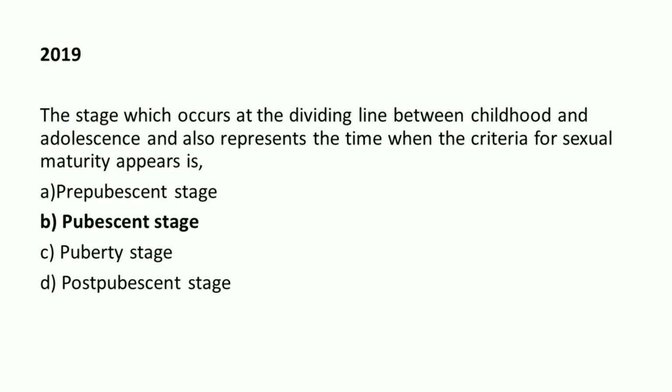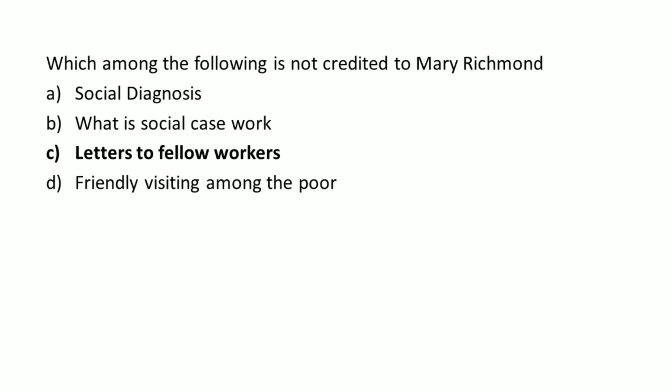The stage which occurs at the dividing line between childhood and adolescence and also represents the time when the criteria for sexual maturity appear is, right answer option B, pubescent stage. Next one, which among the following is not credited to Mary Richmond? Right answer option C, letters to fellow workers.